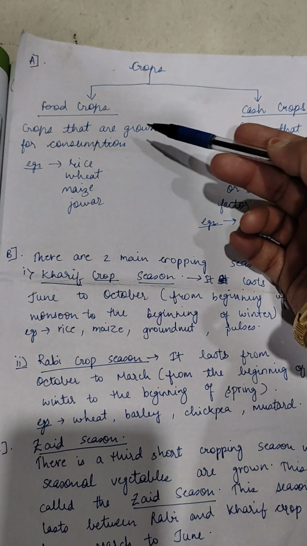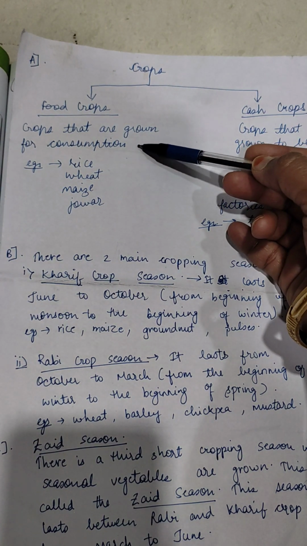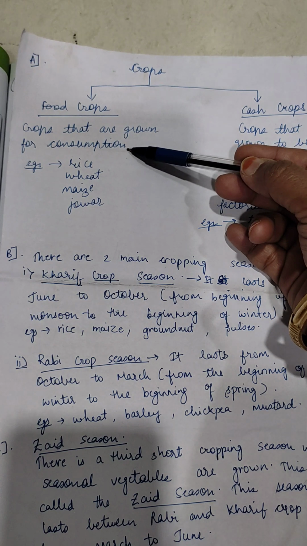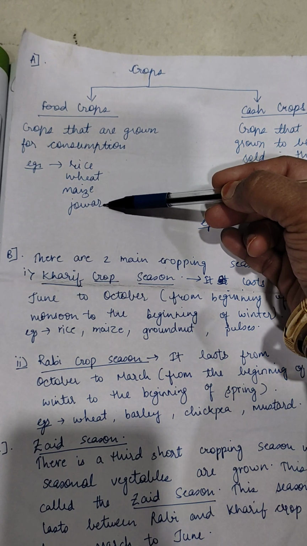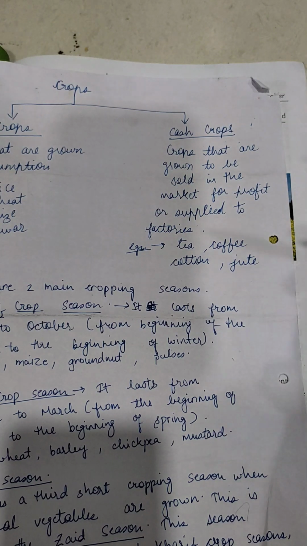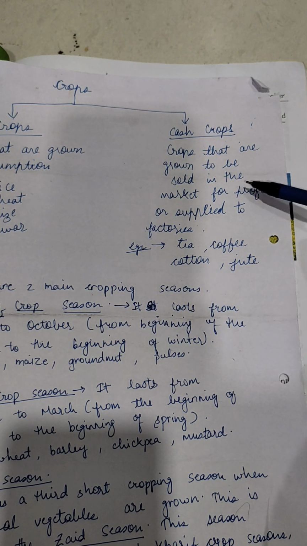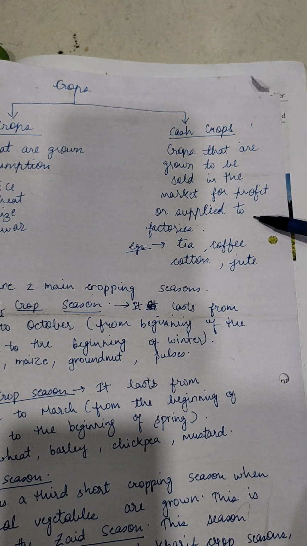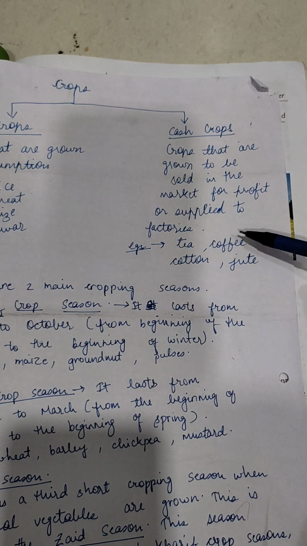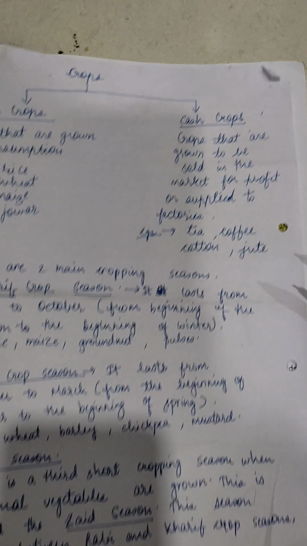Food crops are grown for consumption. Example: rice, wheat, maize and jowar. Next, cash crops are grown to be sold in the market for profit or supplied to factories. For example, tea, coffee, cotton, jute.